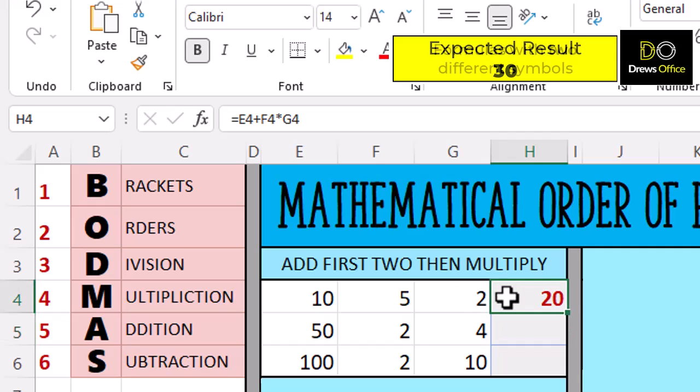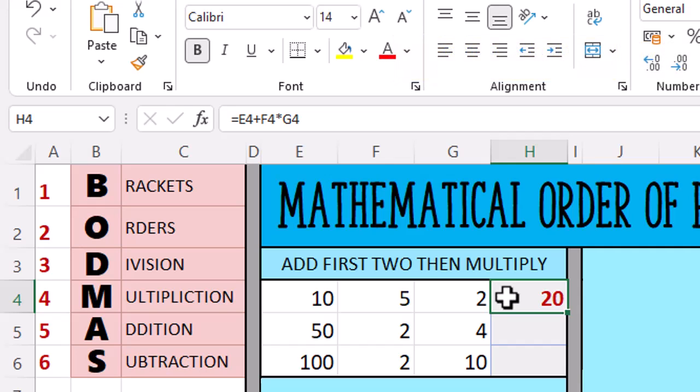If we're building a formula that's got different mathematical symbols, we'll probably read them from left to right. So we would say 10 plus 5 equals 15, and 15 multiplied by 2 equals 30.